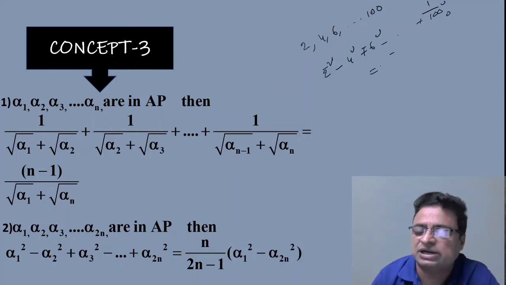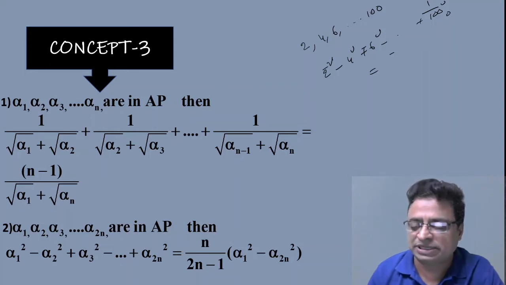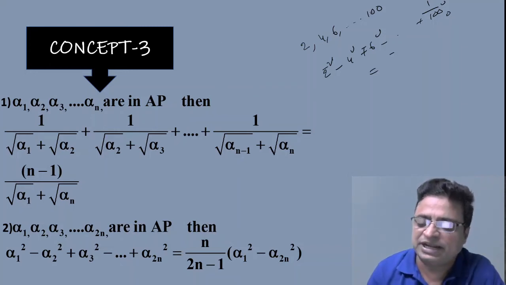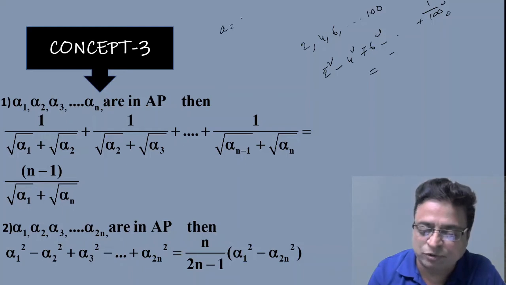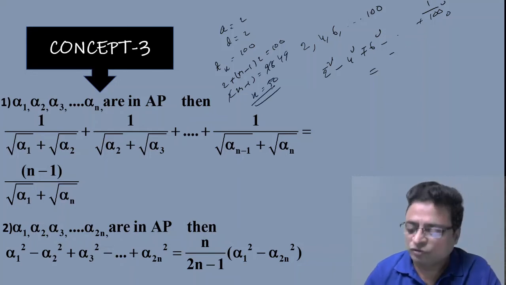If they ask the question like this, then immediately you can write: how many numbers are there in 2, 4, 6, up to 100? That means you can find the n value, because a is equal to 2, d is equal to 2, and my nth term is equal to 100. Then a plus (n minus 1) into d is 100, so (n minus 1) into 2 equals 98. This is 49, so n is equal to 50. So n is 50. So what would be the answer?